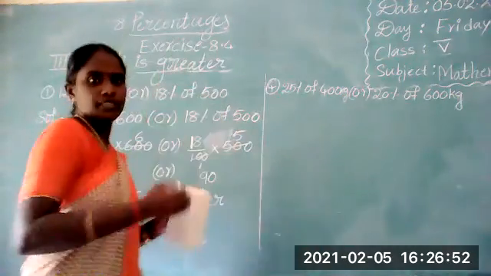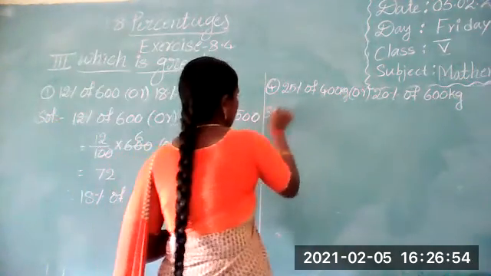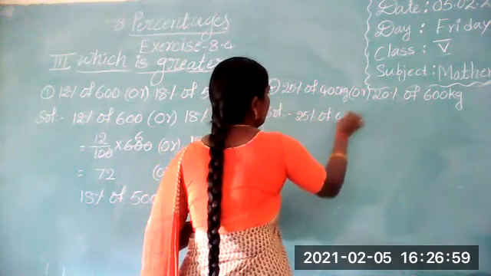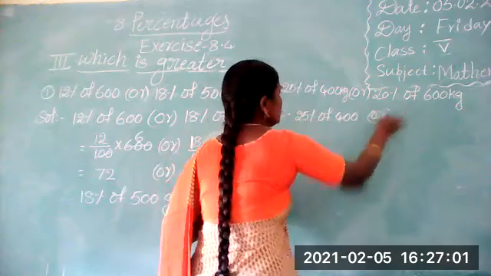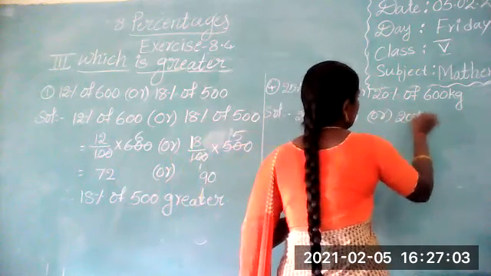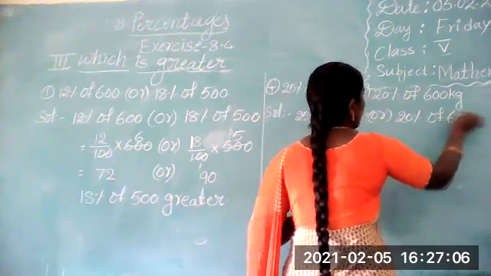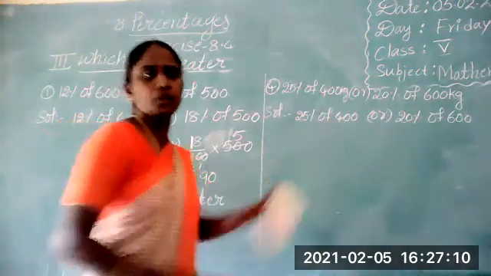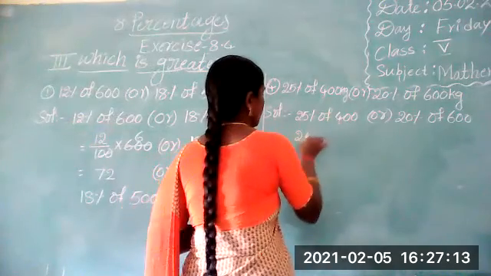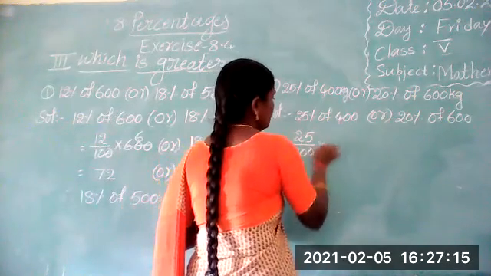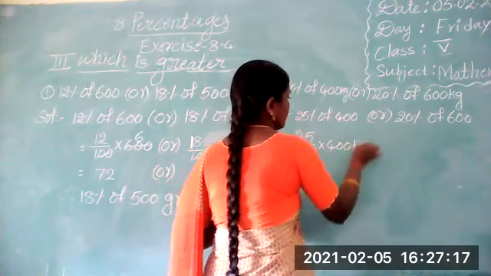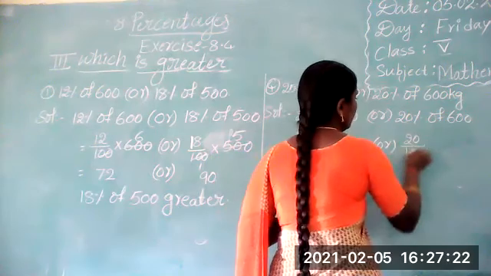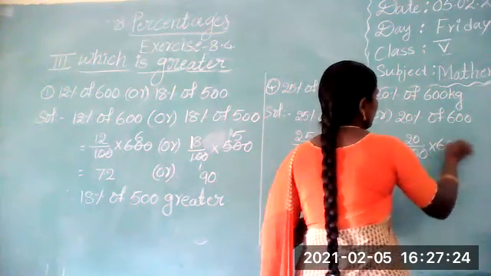Okay, first write down the first one: 25% of 400, and the next one is 20% of 600. 25 by 100 into 400 kilograms. Next one is 20 by 100 into 600 kilograms.